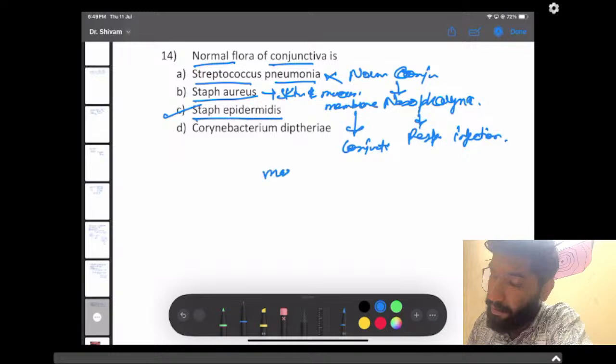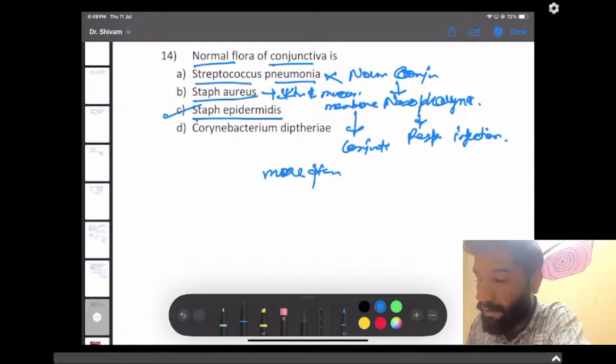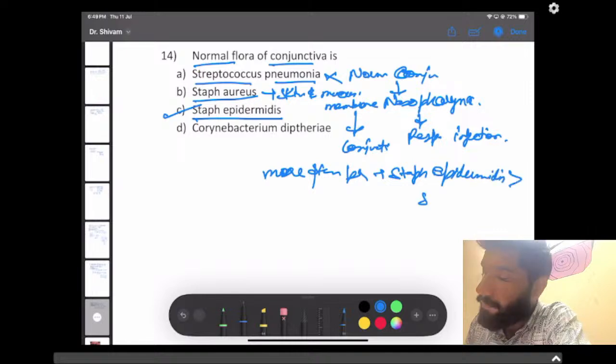More often present is Staph epidermidis than Staph aureus. And as you know, Corynebacterium diphtheriae causes diphtheria.